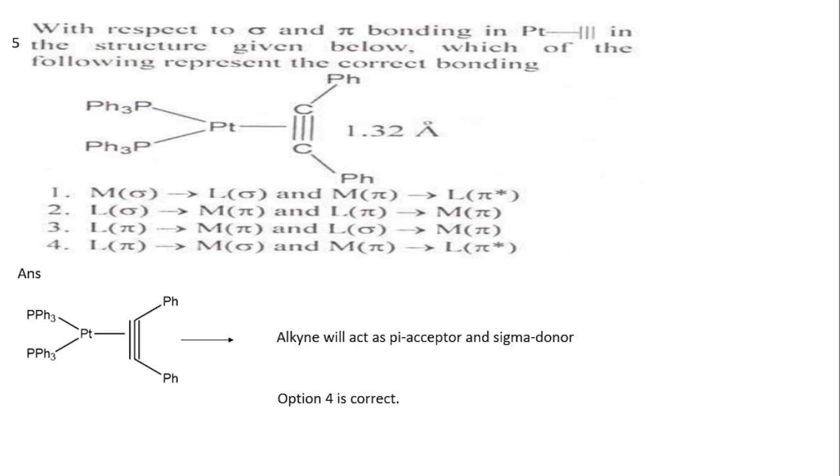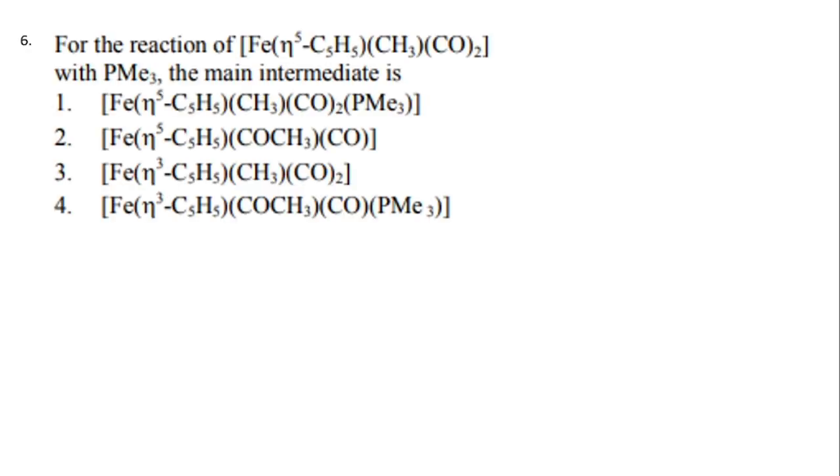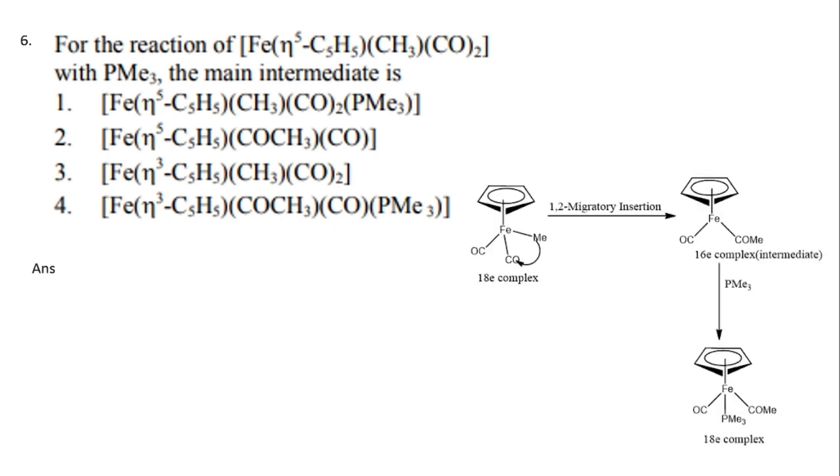Okay, the next question is for the reaction of ferrocene-type complex eta 5 C5H5 with CH3CO and PMe3. We need to find the main intermediate of this reaction. In this reaction, this complex is an 18 electron complex, so this one is a stable complex. For reacting this complex, to make it reactive, we make it a 16 electron or less than 18 electron complex.